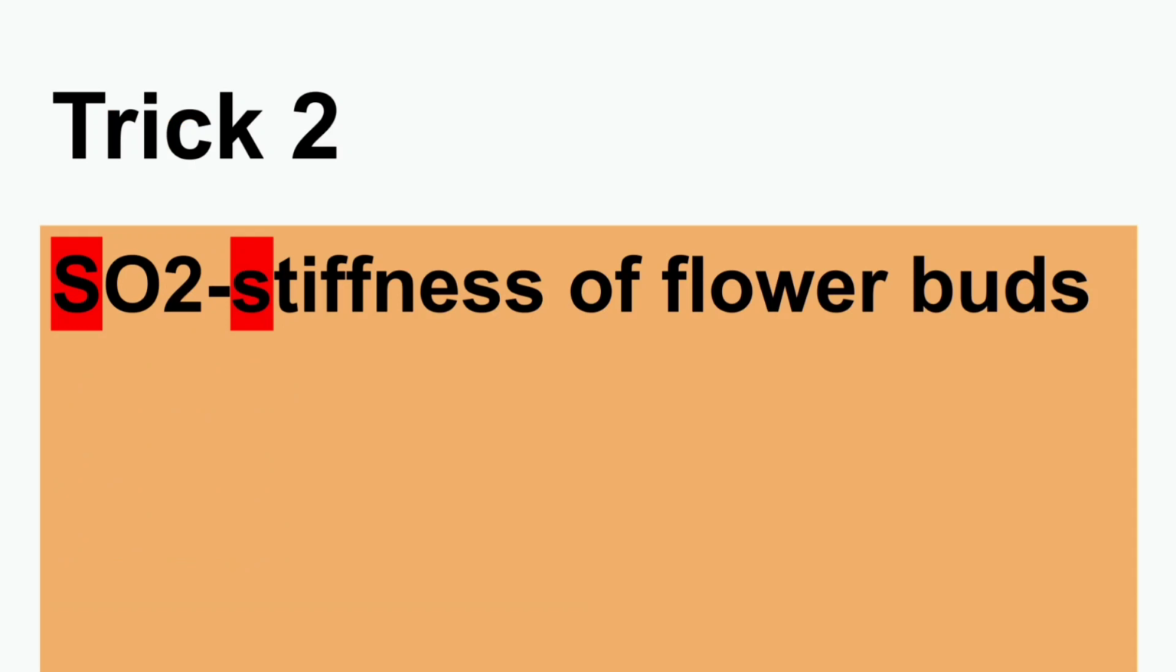Okay, moving on to trick 2. We have it in a paragraph that SO2 causes stiffness of flower buds. So how do you remember that? SO2 starts with the letter S, stiffness. So SO2 for stiffness of flower buds. This was asked in one JEE question paper.